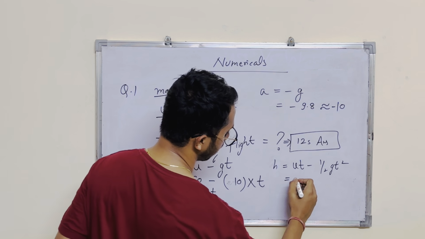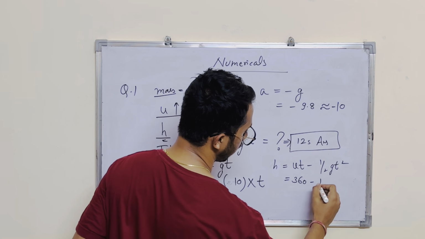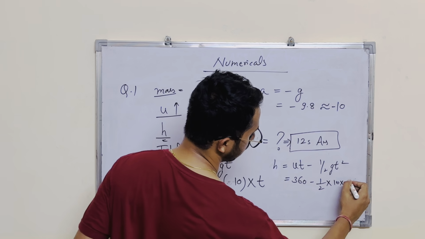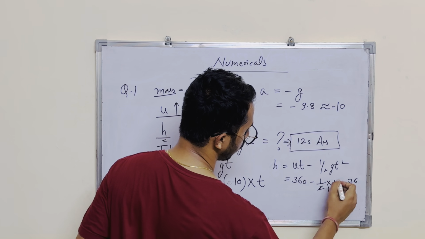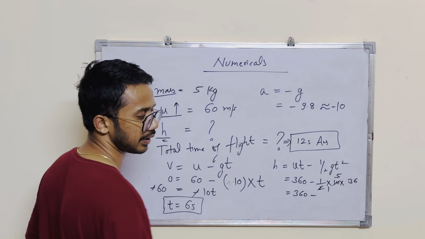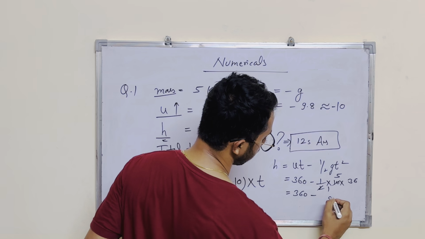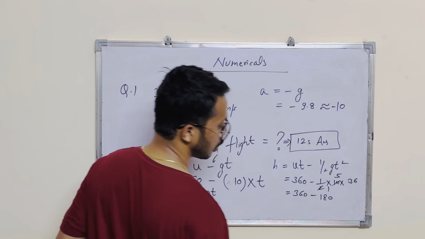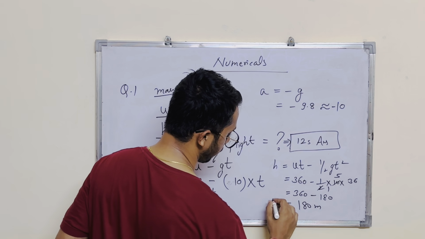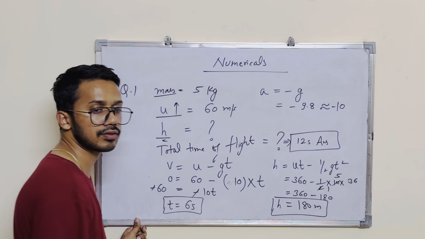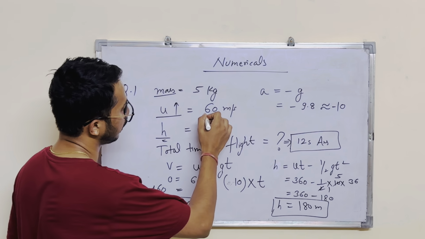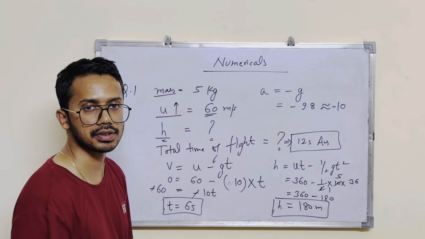u is 60 and t we just got 6. So 60 into 6, that is 360. 360 minus half, g is 10 and time is 6, and 6 square will be 36. So 2 times 1, 2 times 5, this is 360, then 5 into 36. Just do the calculation: 5 sixes are 30, 5 threes are 15, and 3 is 18, so 180. So 360 minus 180 gives us 180 meters. This will be the maximum height attained by the object if it was thrown vertically upward with a velocity of 60 meters per second.